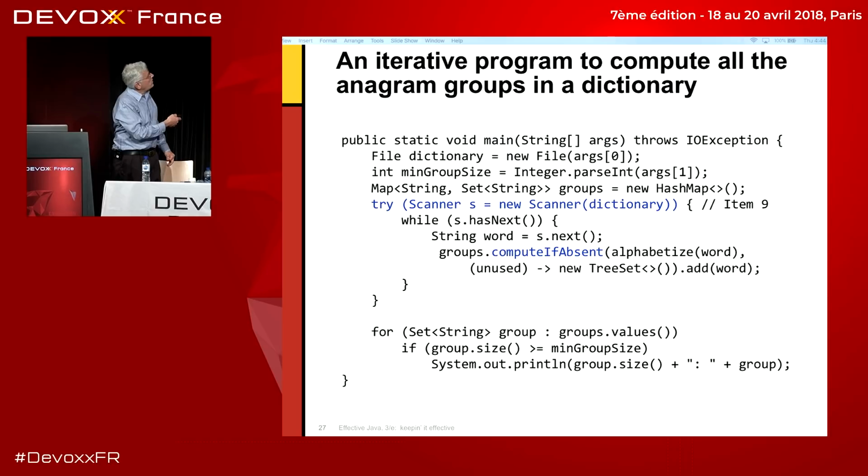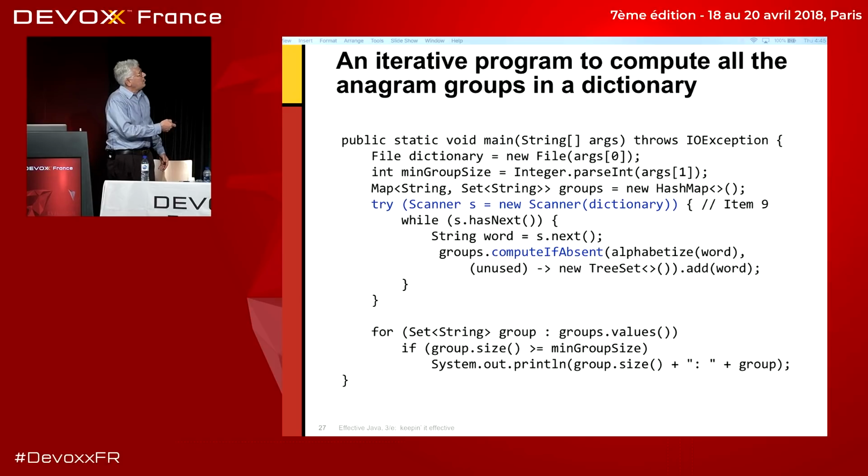So basically, we try creating a scanner over the entire dictionary. And while there are more words in the dictionary, we say a word equals the next element of the scanner. And then we call computeIfAbsent, which is a method that was added in Java 8. It's a great method. It was initially added to the parallel maps, Doug Lea's ConcurrentHashMap, and then it was added using default methods to the Map API because it's so useful.